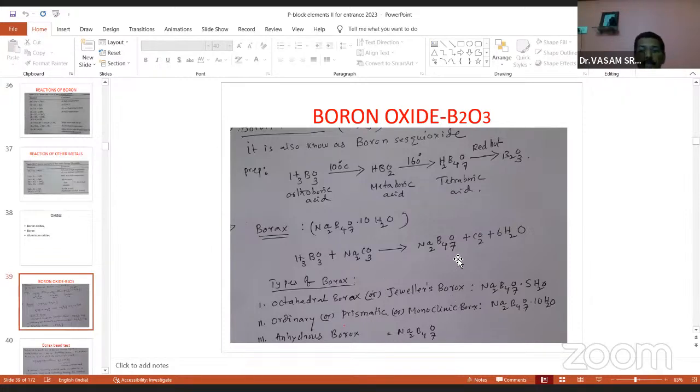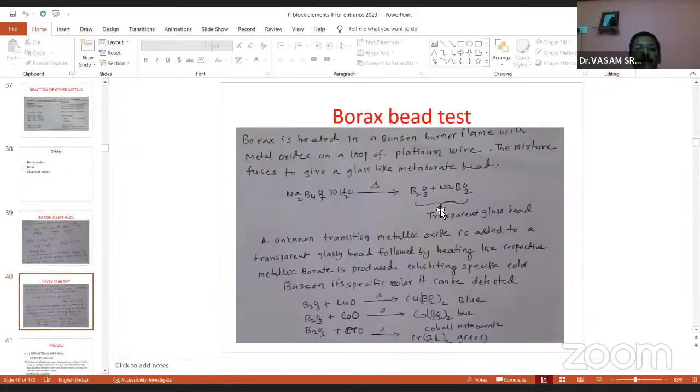Which of the following is a jewelry borax? Which of the following is a prismatic borax? Which of the following is an anhydrous borax? And they ask about formulas. So remember the borax general formula Na2B4O7, including with 5 water, 10 water, without water. There are 3 names, so remember the 3 names.